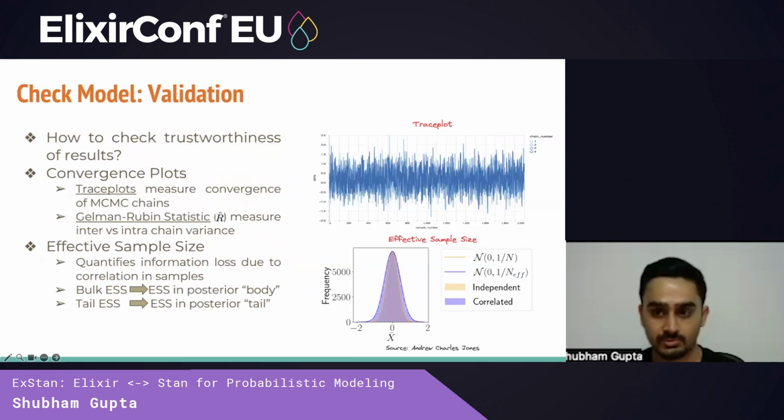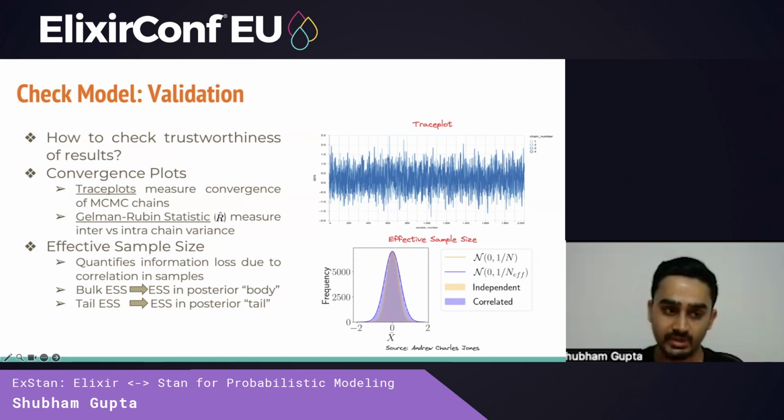The final part of the Bayesian workflow is validating our model, that is, checking the trustworthiness of our model. There are two key metrics used to check trustworthiness: convergence plots and effective sample size. Convergence plots contain trace plots, which are used to assess convergence of MCMC chains. And here we are looking for something called mixing of chains, as shown in the image. What this means is that all chains have explored all values, and they've arrived at the same range of values. We also have the Gelman-Rubin statistic, which measures inter- versus intra-chain variance, and values close to 1 tell you that the model is a good fit.